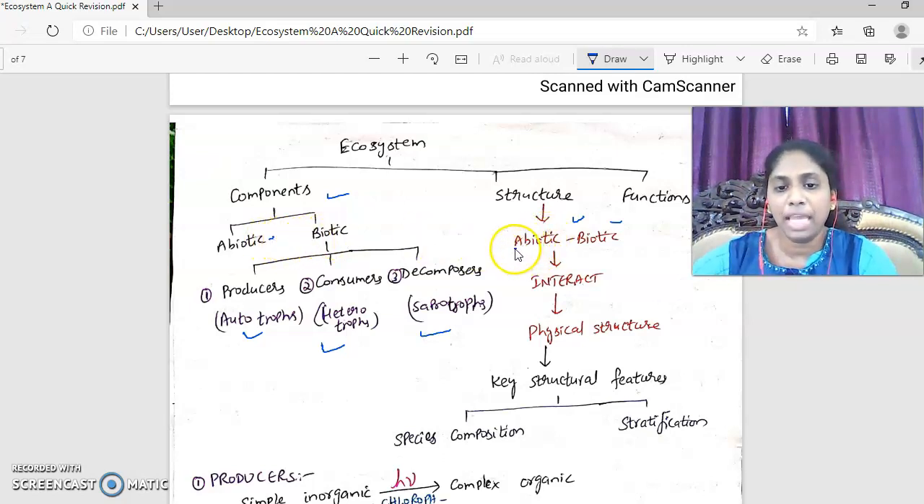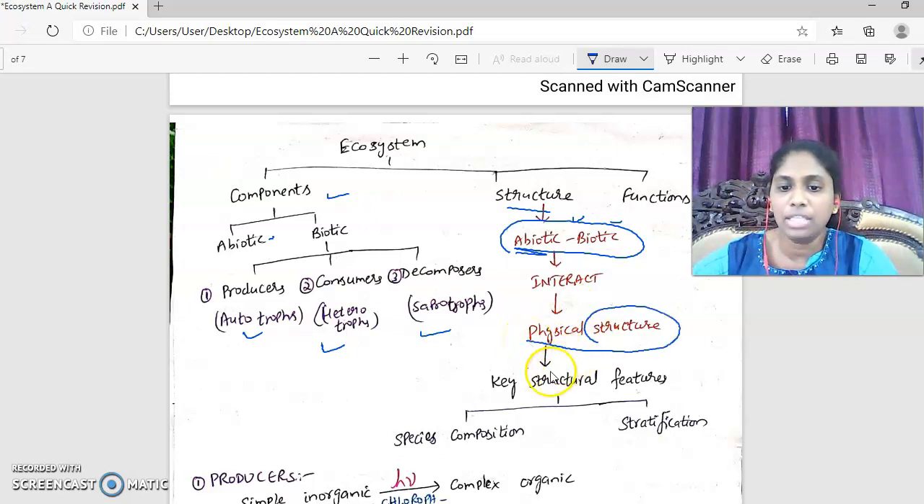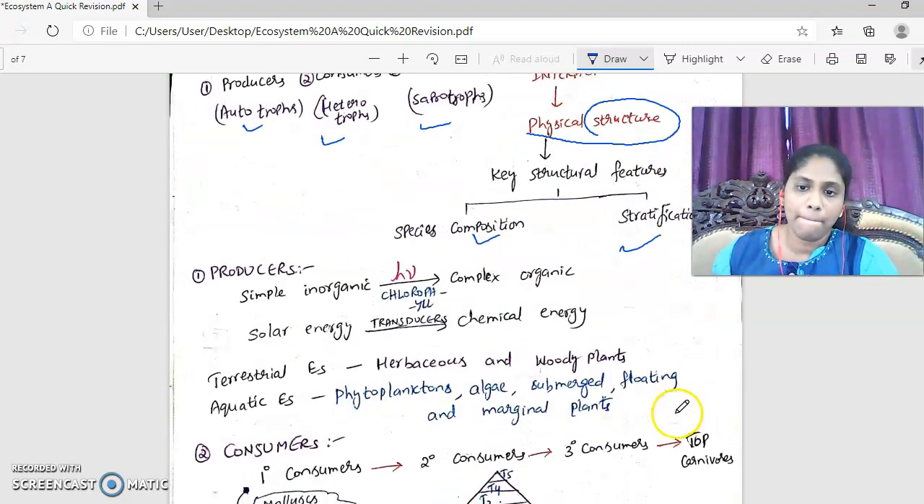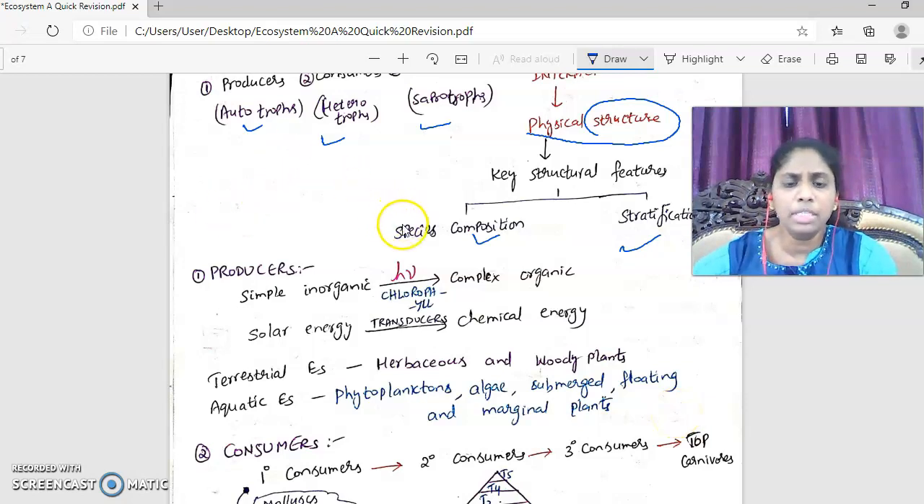Now structure. Ecosystem has a structure. Abiotic and biotic components interact. When they interact, they make up a physical structure. Now this structure has two key structural features. What are they? Species composition and stratification. Now, what do you mean by species composition? Every ecosystem has its unique species, and that makes up the species composition.